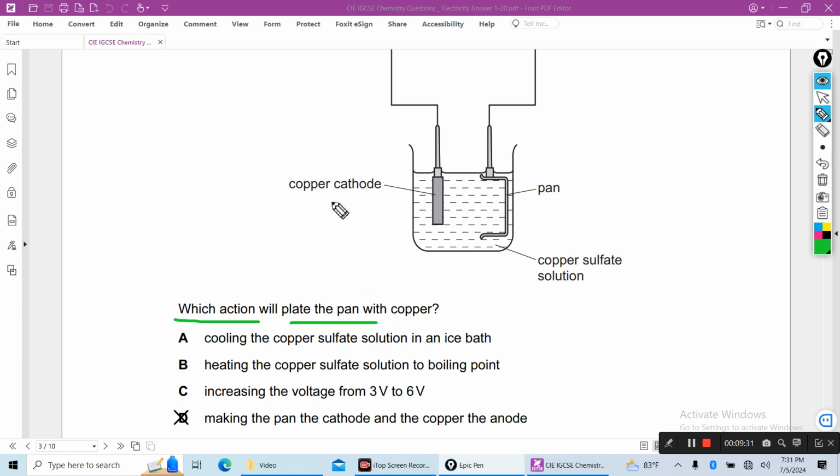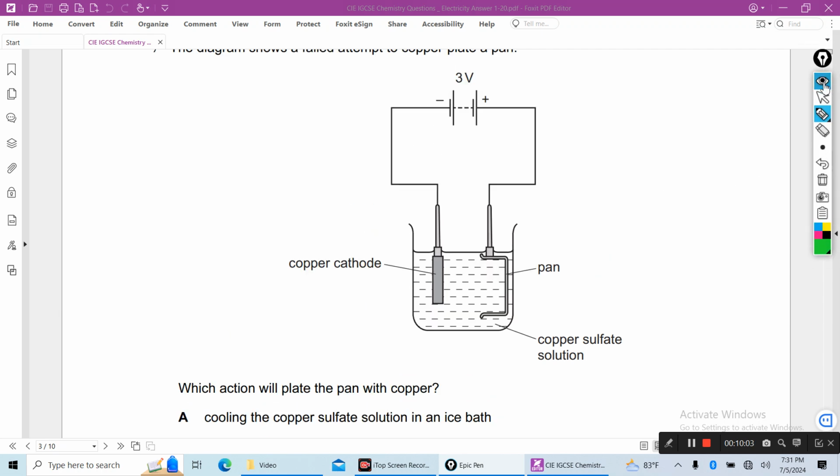So with this copper cathode, copper sulfate and pan, the pan is at the cathode and the copper is at the anode. As you are electroplating this pan, the pan should be connected to the cathode, and the electroplating metal, I mean copper, should be connected to the anode. So you see, this is wrong.